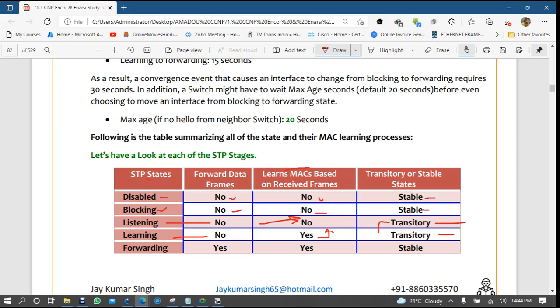After listening it moves to learning, and after learning it moves to forwarding. In forwarding there is data frame forwarding and MAC address learning, and it is a stable state. Forward means forward. After that there are no other states.